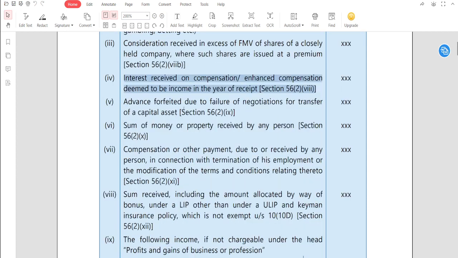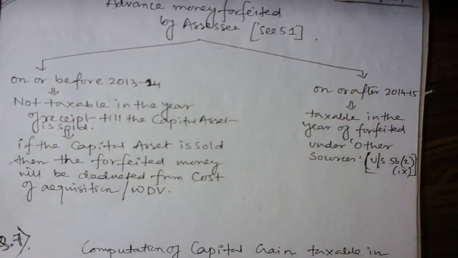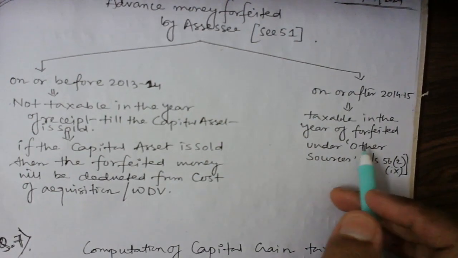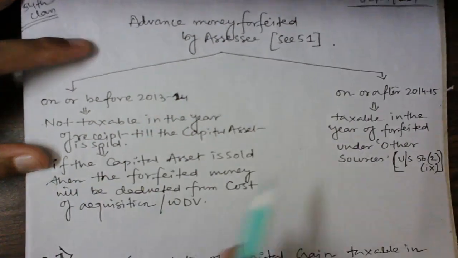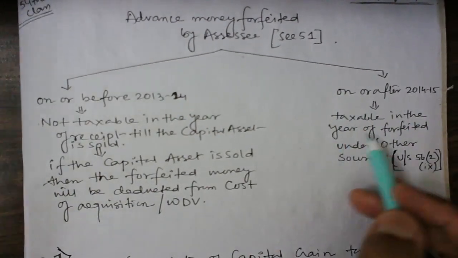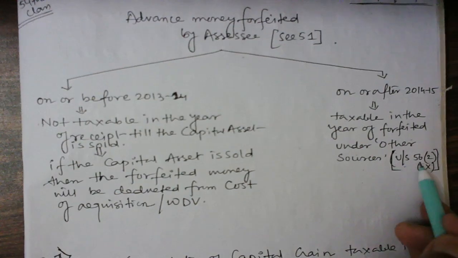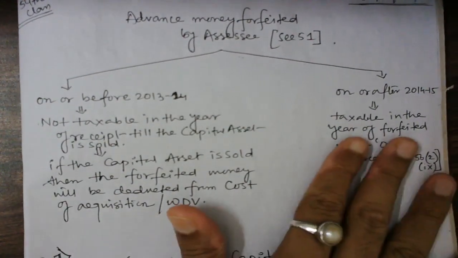Okay guys, you remember this, advance forfeited due to failure of negotiation for transfer of capital asset. We studied this just yesterday, do you remember? Any advance money received on or after 14/15 will be taxable under other sources under section 56(2)(9). See, it is written here: advance money forfeited by the assessee as per section 51, on or after 14/15, taxable in the year of forfeiture under other sources, section 56(2)(9). So these we already discussed yesterday.